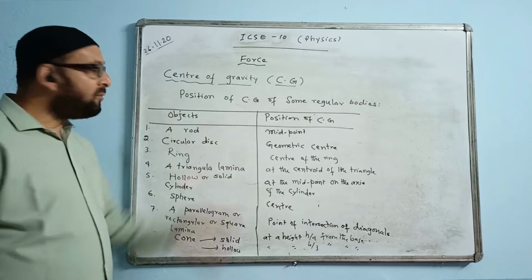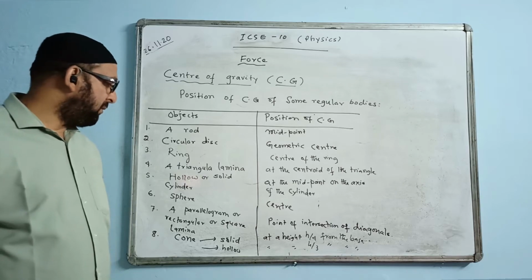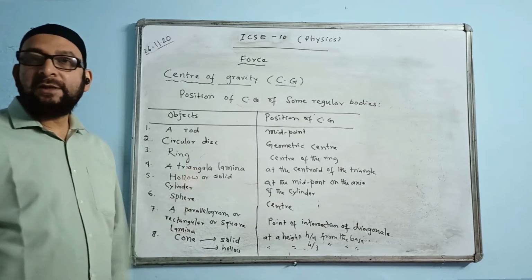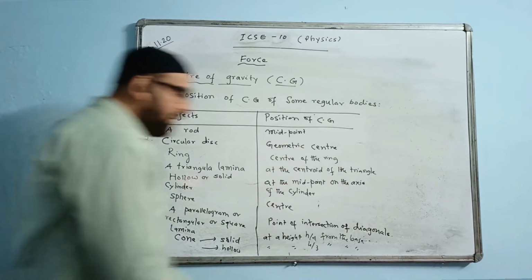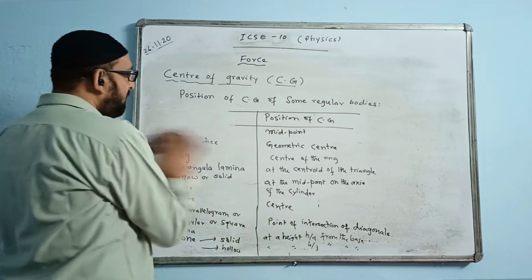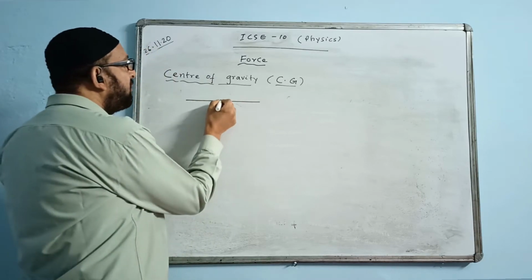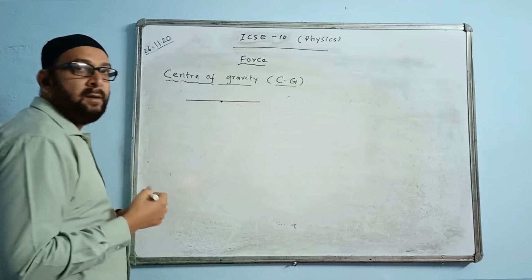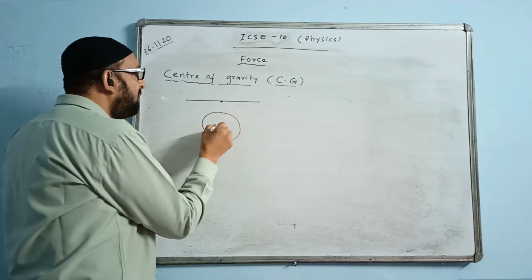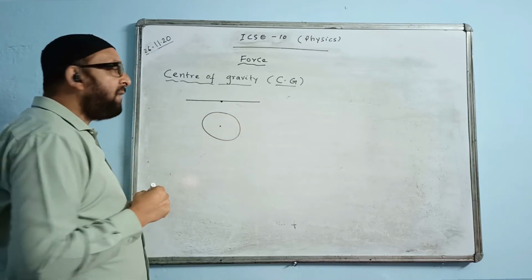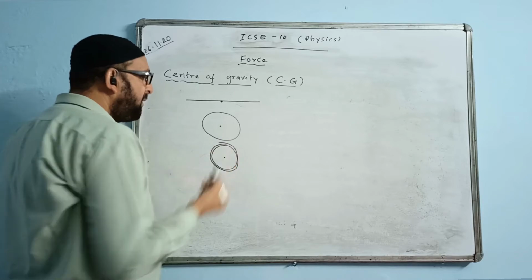They will not ask you about all of them at a time. Maybe one or two they may ask you. Where is the CG of a triangular body or triangular lamina situated? Then you have to write only at the centroid of the triangle. You can see the diagram also. First case is the rod, where it is situated midway. Second case, a circular disc, where it is the center of the disc. We have a ring, where it is the center of the ring.